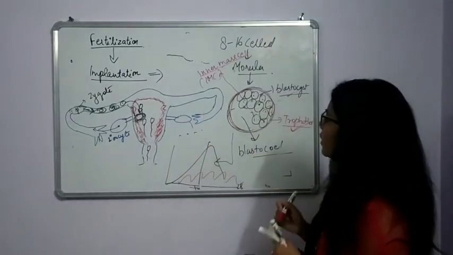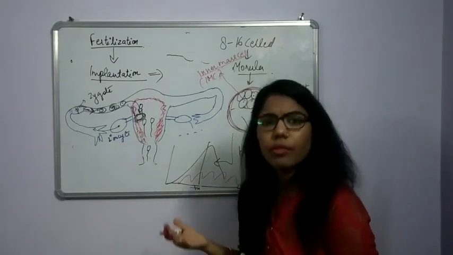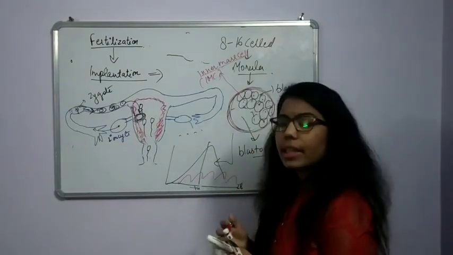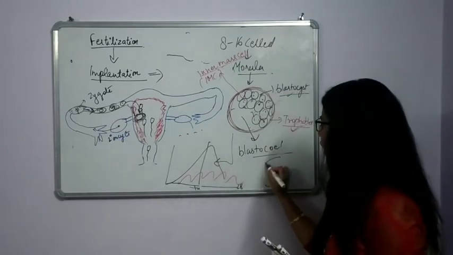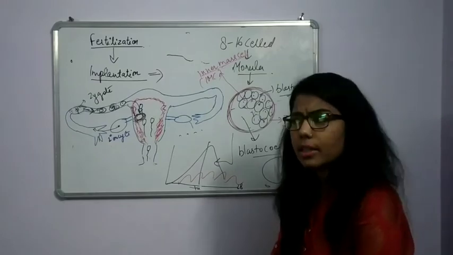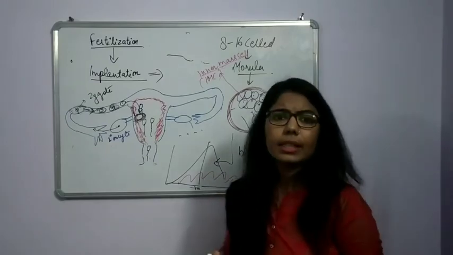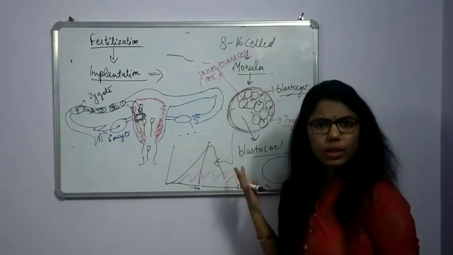Fine. After this blastocyst, what will happen? There will be formation of another structure, which is known as gastrula. In this gastrula structure, there will be some differentiation of organs, because in our multicellular body we are triploblastic. What is triploblastic?